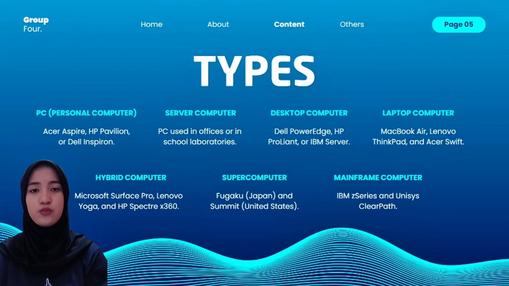4. Laptop computer, for example, Asus ZenBook, MacBook Air, Lenovo ThinkPad, and Asus Switch. 5. Hybrid computer type, for example, Lenovo Yoga and HP Spectre x360. 6. Supercomputer, for example, Fugaku from Japan and Summit from the United States. 7. Mainframe computer, for example, IBM Z series and Unix.